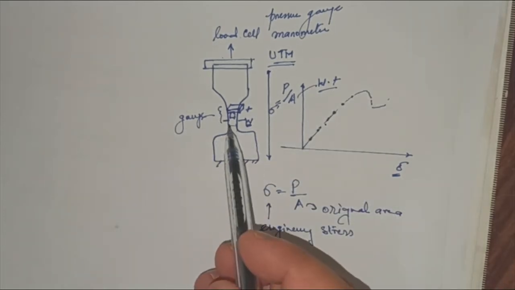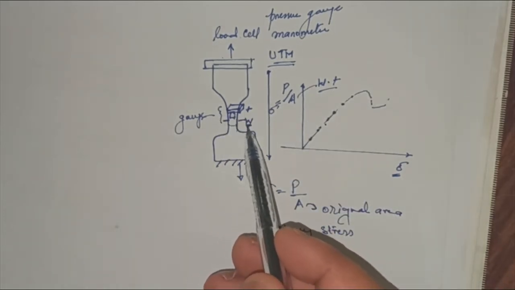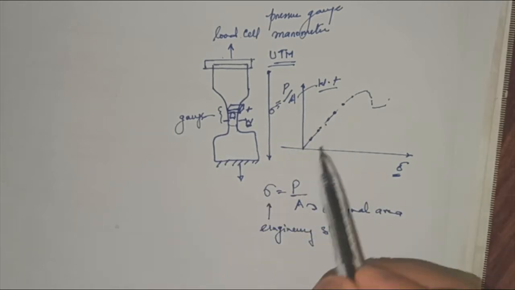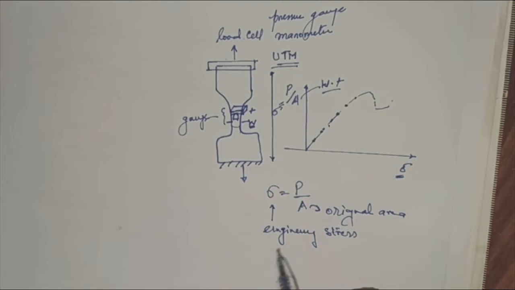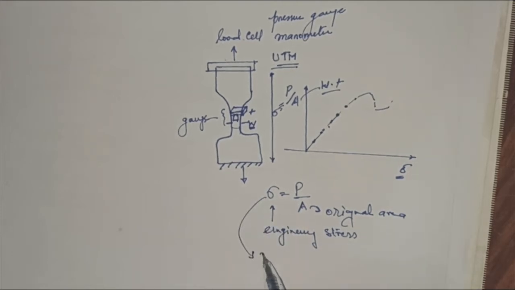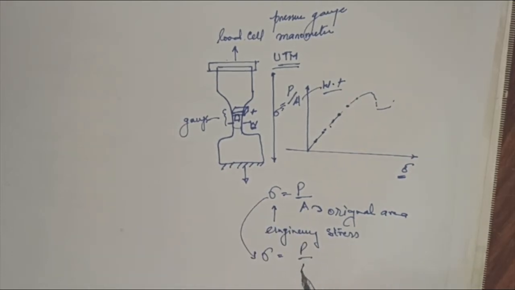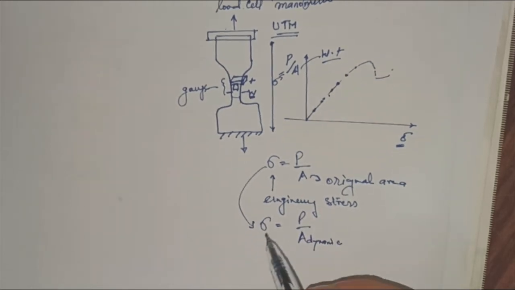You place the calipers, take the thickness, take the width, and record that. So this happens dynamically: the load P upon the dynamic area A. This type of stress is known as true stress.